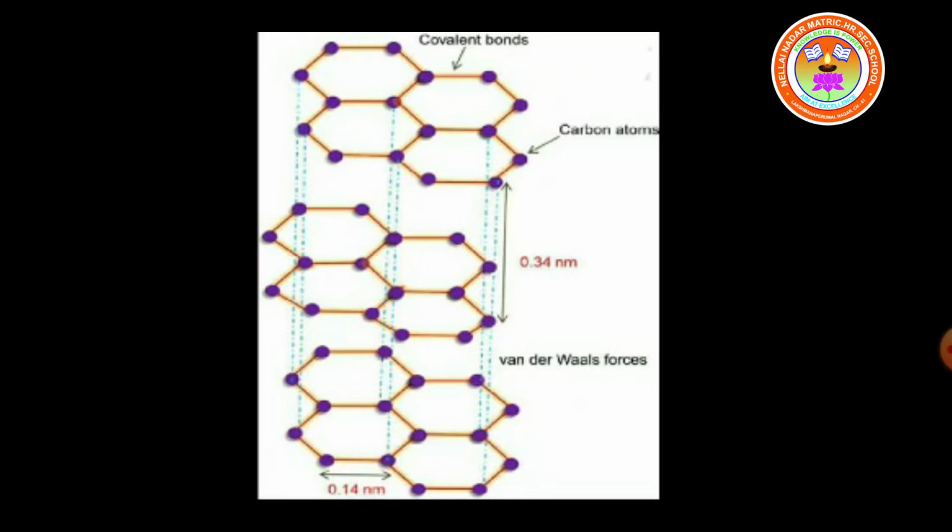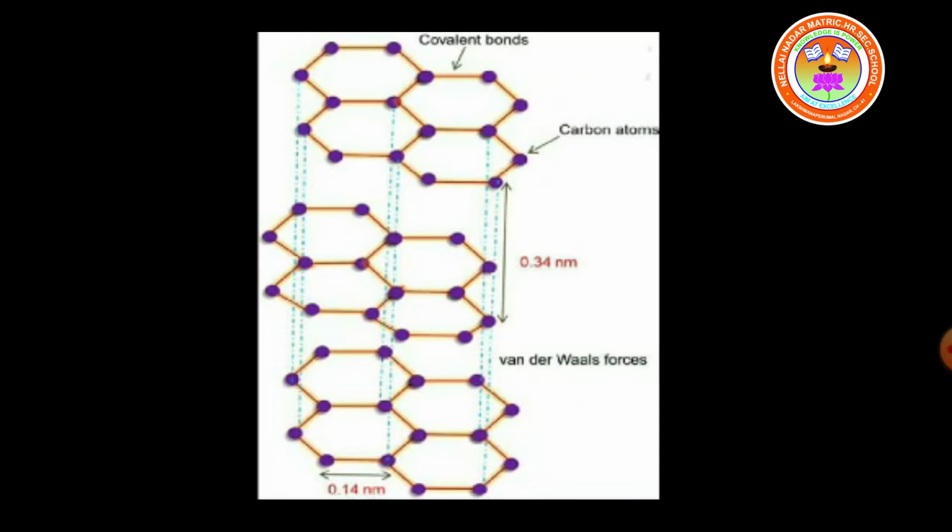It is also opaque, whereas diamond is hard, heavy, and transparent. So graphite is very slippery, very soft to touch and easily breakable, mainly because of the presence of weak van der Waals forces of attraction between one layer of graphite and the other.